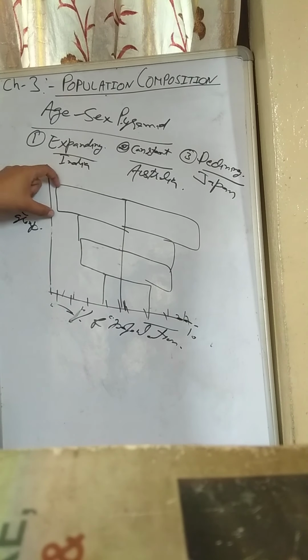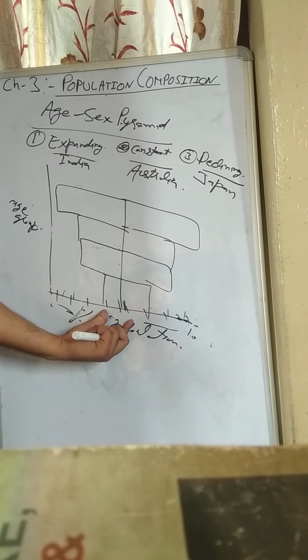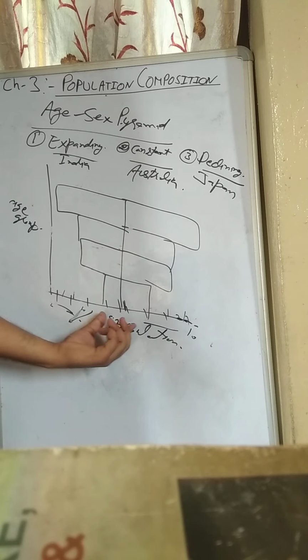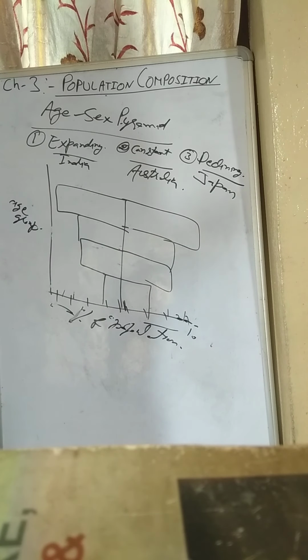In an aging population the pyramid is wider at the top, but in the 0 to 10 age group the base is narrow. This shows that according to age, the population of that country is declining. So these are the three types of age pyramids.